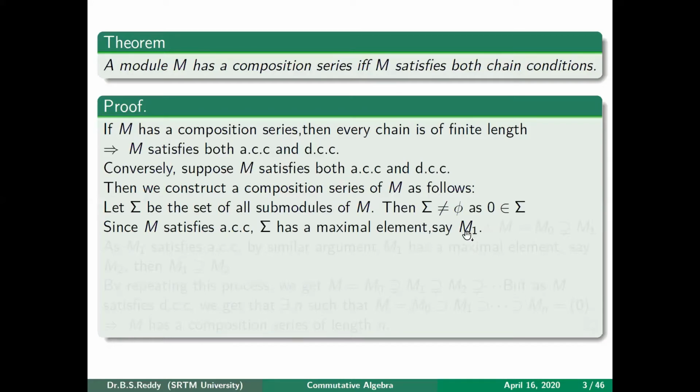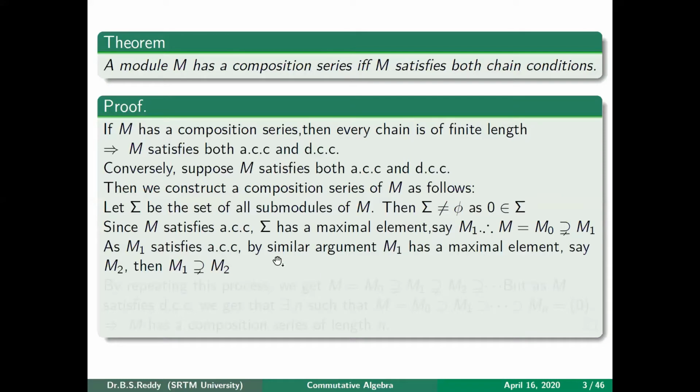You call that submodule M1. So what we got is M, which has a maximal element, call it M1. Similarly, because M satisfies ACC, the submodule M1 also satisfies ACC. So by a similar argument, M1 also has a maximal element, say M2. Then M1 contains M2. By repeating the same process for M2, you get a sequence M0 which contains M1, M1 contains M2, and so on.